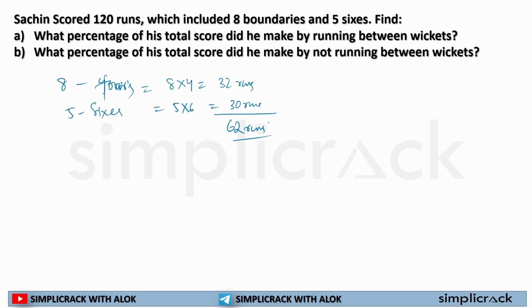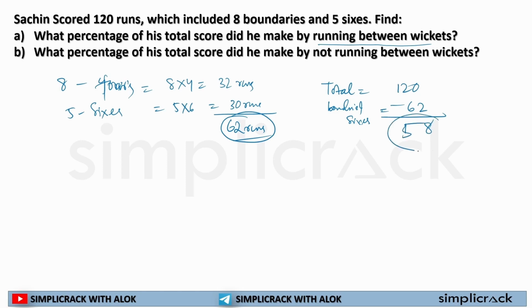My first question is, what percentage of his total score did he make by running between wickets? Total score is 120 runs. What is scored by boundaries and sixes? 62. So if I deduct this, I will find out the runs from running between wickets. 120 minus 62 is equal to 58. So he made 58 runs out of 120 simply by running between wickets.